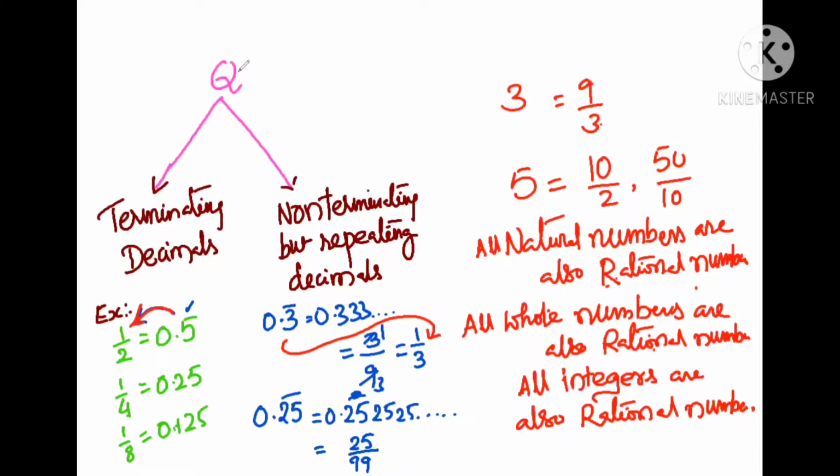So here, once again I repeat, here Q means rational numbers. Rational numbers are terminating decimals and non-terminating but repeating decimals, which can be written as P by Q. But one more type of numbers is there. They are non-terminating, non-repeating decimals. They are called irrational numbers. They are represented by Q dash.